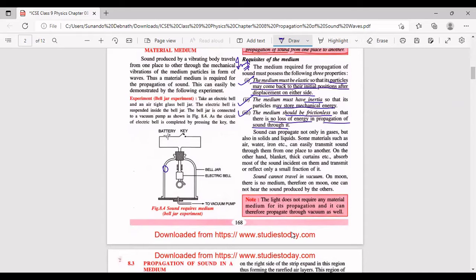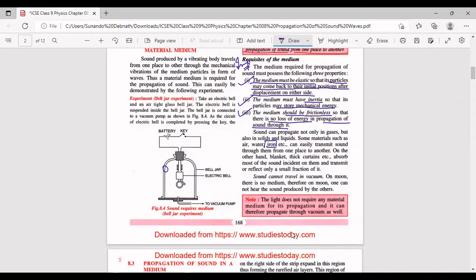Some materials such as air, water, iron, etc. can transmit sound through them from one place to another. On the other hand, blanket, thick curtains, etc. absorb most of the sound incident on them and transmit or reflect only a small fraction of it. तो जो हमारे rigid bodies होते हैं, जैसे iron, solid की बात कर रहे हैं, rigid solids, उसमें sound propagate करता है.